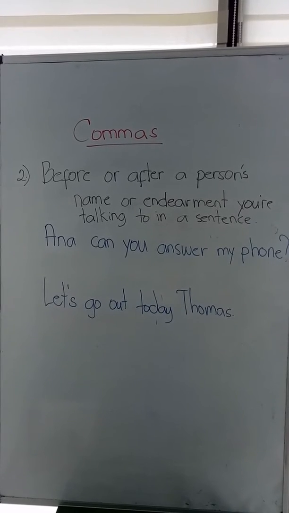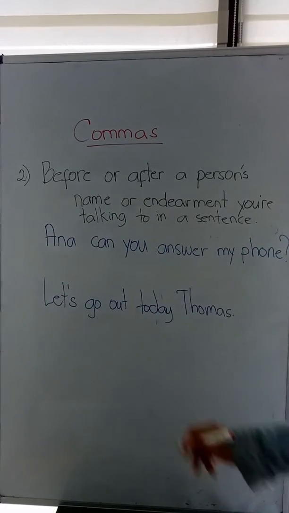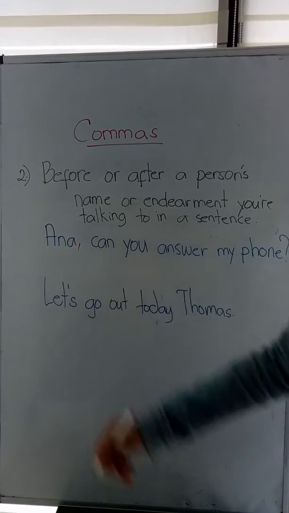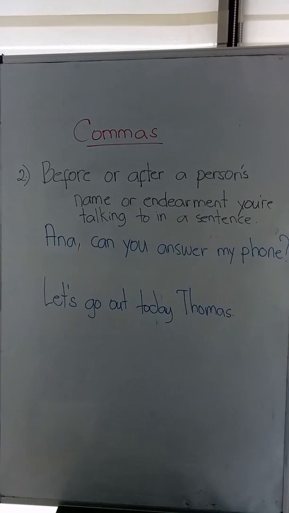The second rule for comma is before or after a person's name or endearment you're talking to in a sentence. Okay, when you write a sentence, sometimes you're talking to a person, so you have to put comma before or after that person's name or that person's endearment. For example, we have here on the board the sentence, Anna, can you answer my phone? So the person's name is Anna, and we have to put a comma after her name. Then you pause. Anna, can you answer my phone?